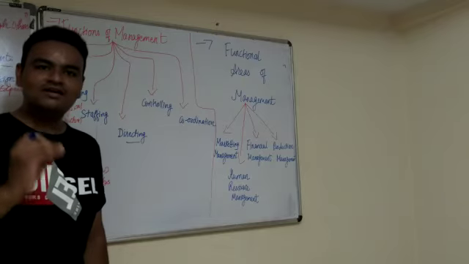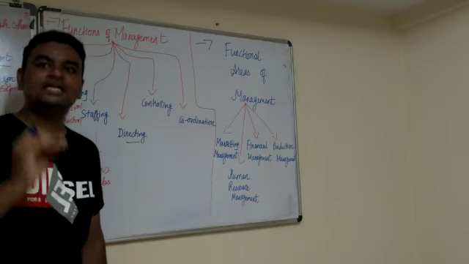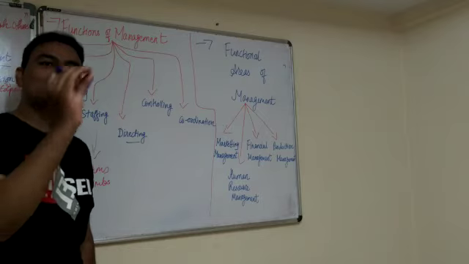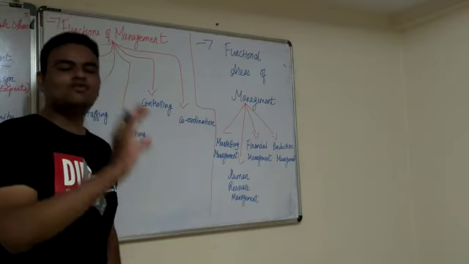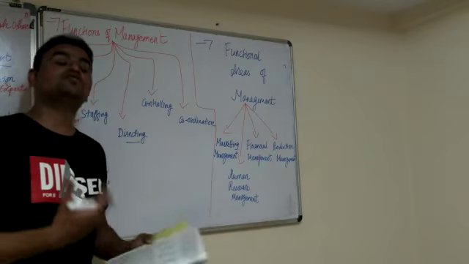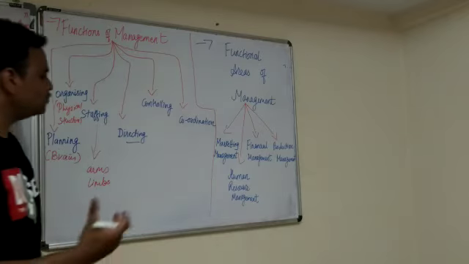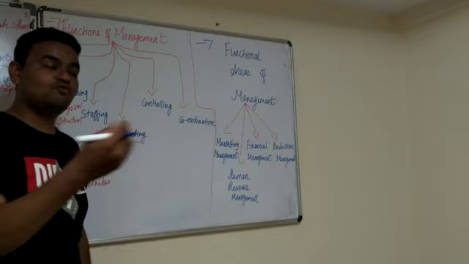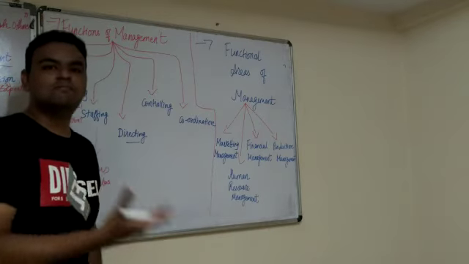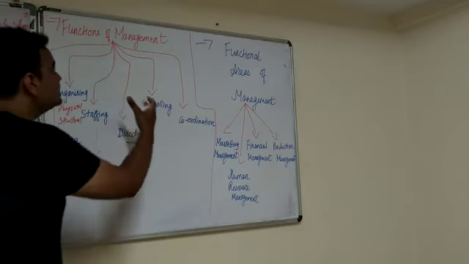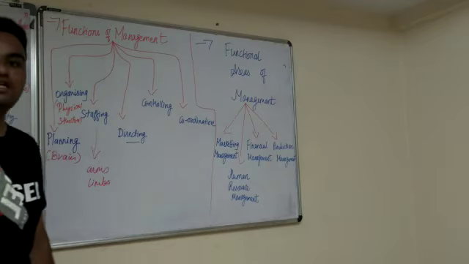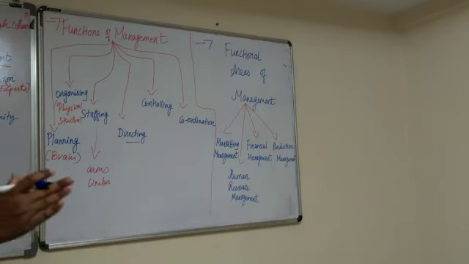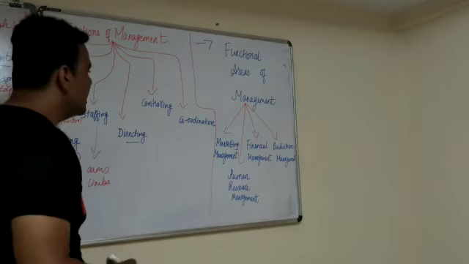If you have been given 500 rupees per month, definitely you have to control it. You cannot spend the total 500 rupees; you can spend 400 and keep 100 for the next month. It is the same thing here in the function of controlling: we have to control and manage the expenses.